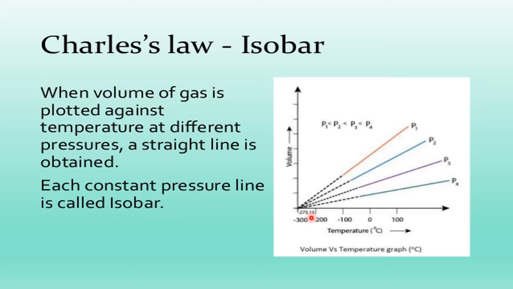What does it mean? Extrapolating means you are decreasing the temperature. When the temperature decreases, the gas volume also decreases. Till minus 273.15, that is the last temperature where any gas on this earth can be brought to zero volume.